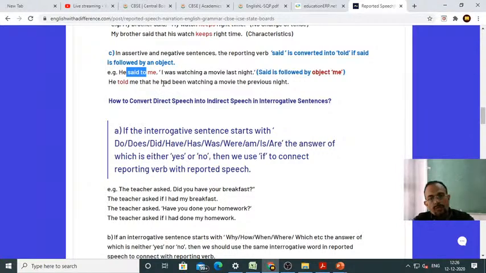But if said is not followed by any object, for instance, if it is written he said I was watching a movie last night, then you have to write he said that he had been watching a movie the previous night. Understood? But if it is written he said to me, then said will be converted into told. He told me that he had been watching a movie. Said will not be converted into told if said is not followed by any object. Object means it can be me, him, her, or them. This is what object is all about.